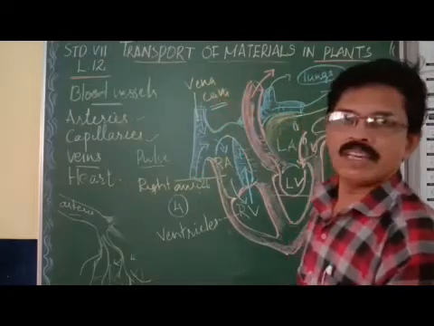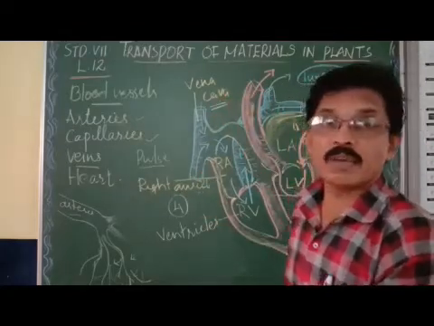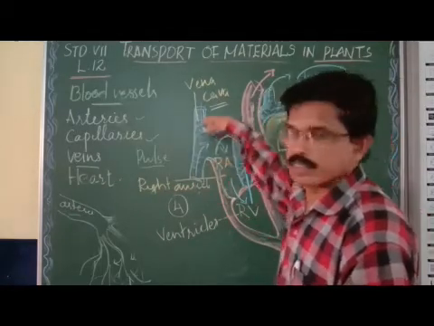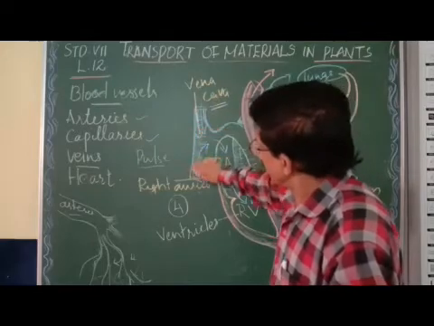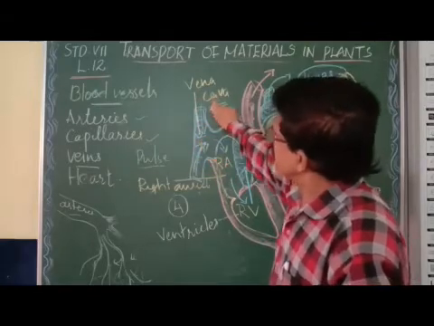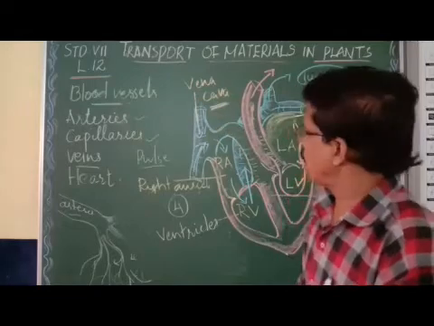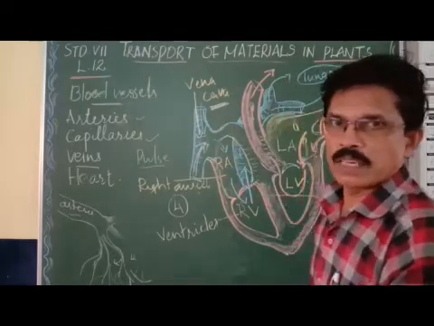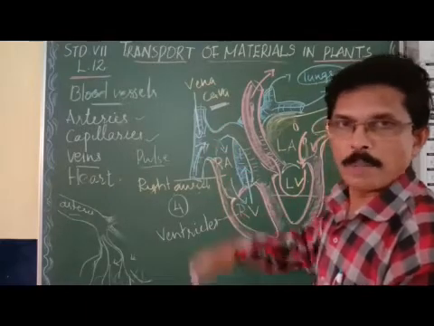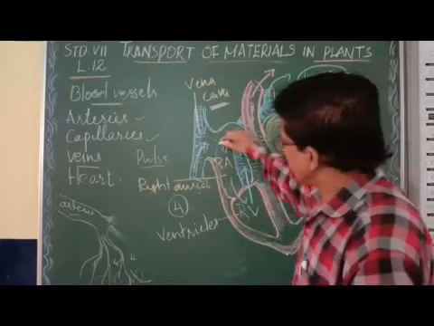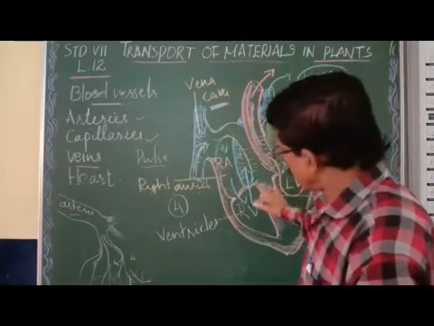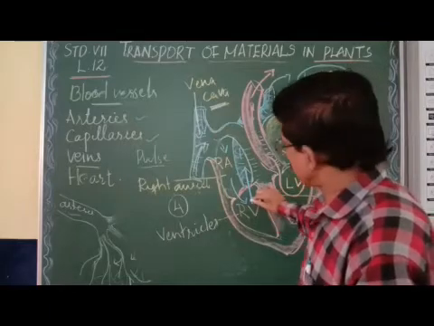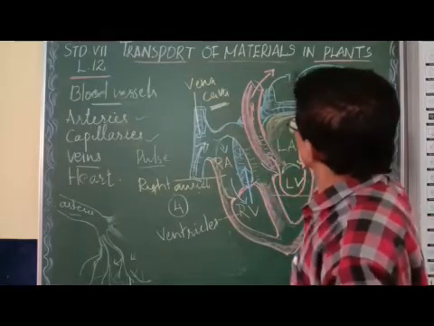Now, the vein, which vein? Vena cava. Vena cava is called a vein, the largest vein in our body. I told you the veins carry blood to the heart. The blood is brought to the heart by this largest vein, vena cava. Which blood? Carbon dioxide rich blood from all body parts, and that enters the right auricle. From the right auricle, it will move to the right ventricle. From the right ventricle, the blood moves to the lungs.